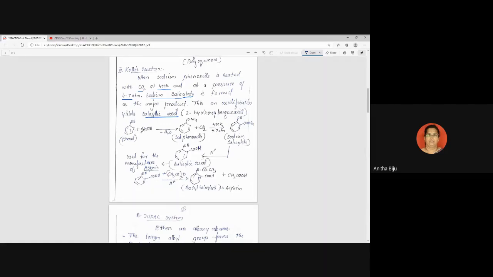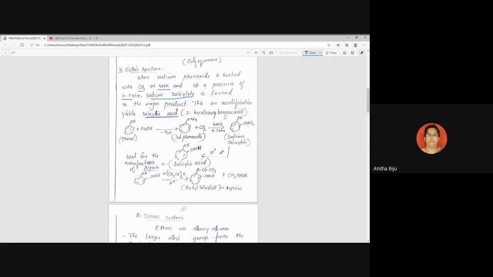Phenol treated with NaOH gives sodium phenoxide, because we are discussing phenol, so the reaction starts with phenol only. That's why we need to add this particular step. Phenol reacts with NaOH to give sodium phenoxide. This reacts with carbon dioxide at 400 Kelvin and 4 to 7 atmospheres, and the product obtained is sodium salicylate.